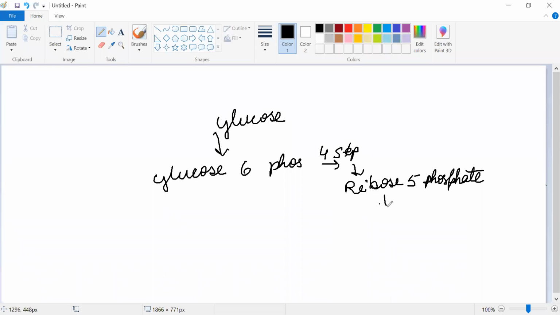Ribose 5-phosphate will give you histidine. This is one of the amino acids, and it is one of the essential amino acids which is required at the time of growth and development. Then from histidine, you will get serine.